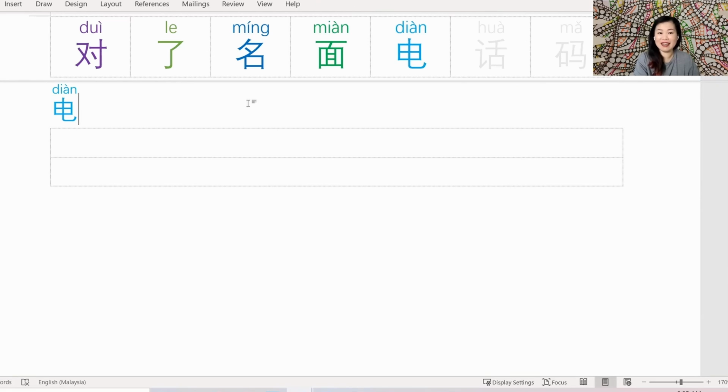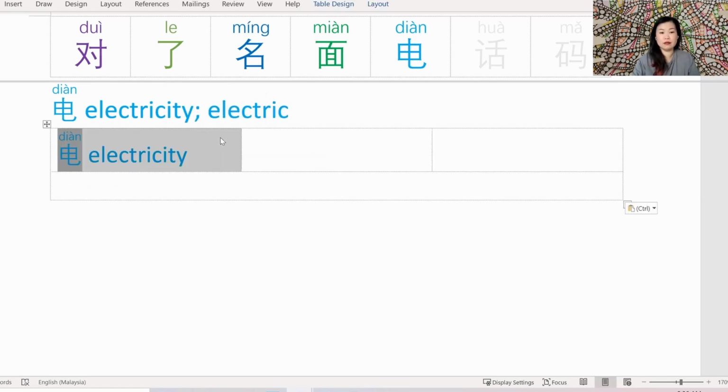Next up, we have 电. 电 is pretty simple. It means electricity or electric. You can use 电 on its own to mean electricity. And the way I remember the character 电 is it kind of looks like a power socket with a wire down below. Depending on which country you're in and how your plug sockets look, it may not work for you. But for me, it works because the one that we use here is this humongous 3-pin plug socket. Yeah, that's how I remember the character 电.